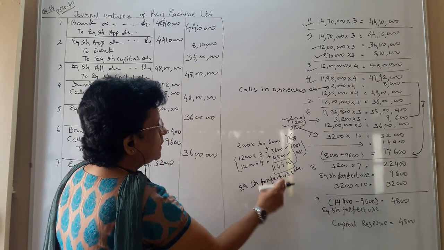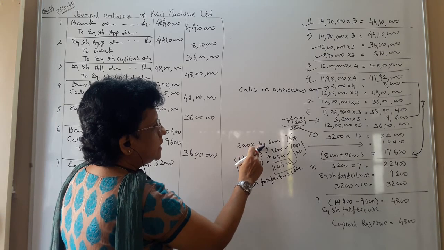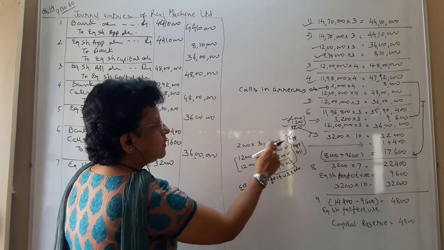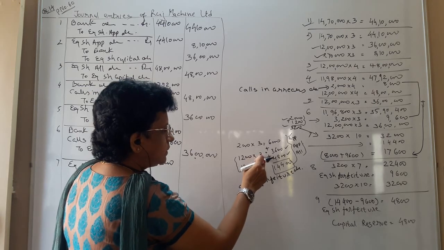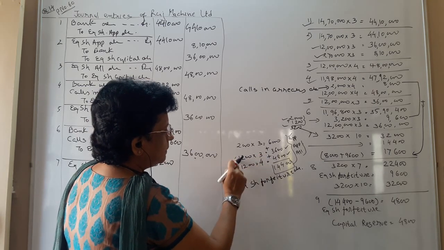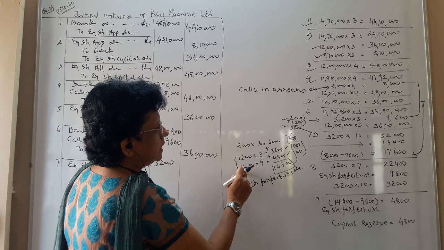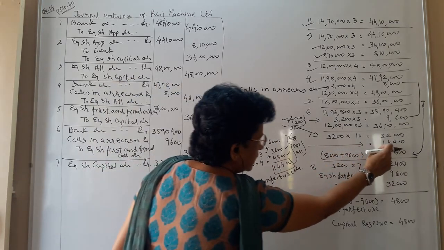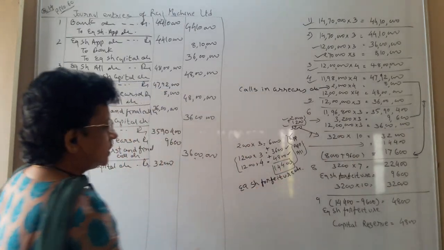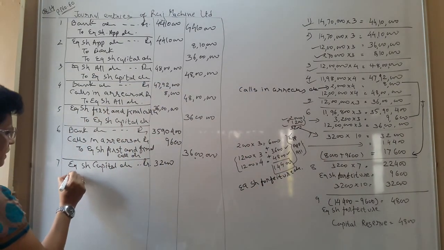The 2000 shareholders have paid 3 rupee at the time of application. The 1200 shareholders have paid 3 rupee plus 4 rupee, application money and allotment money also. All together it becomes 14,400.